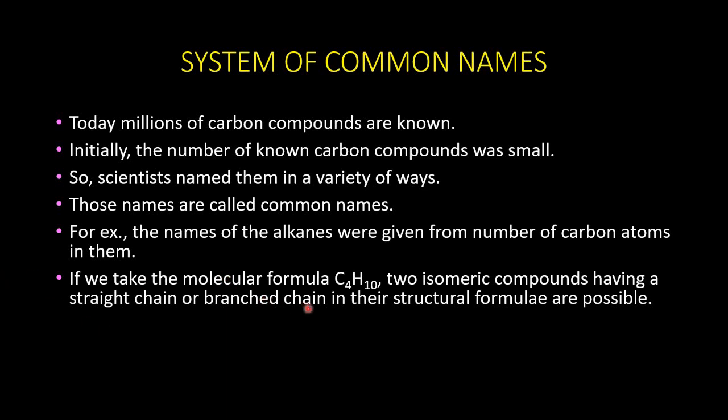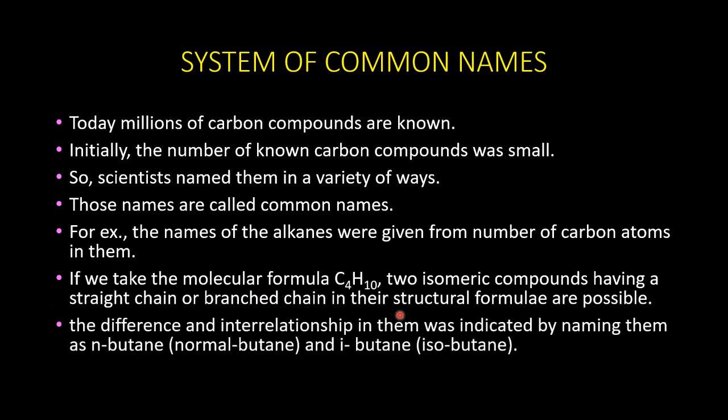That is, same molecular formula, it is possible to make two different structures from it. And to indicate the difference and interrelationship in them, they were named n-butane, that is normal butane, which is a straight chain, and i-butane, that is isobutane, which is a branched chain.